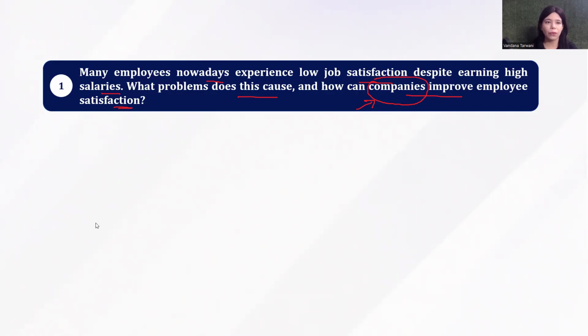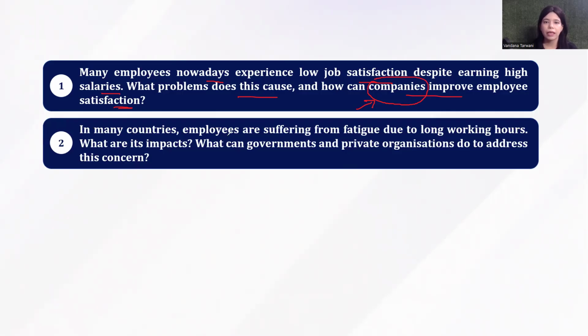Moving on to the next one over here, it says: in many countries, employees are suffering from fatigue due to long working hours. What are its impacts? What can governments and private organizations do to address this concern? What are its impacts means you need to talk about the results, that because of this fatigue, what are the results? And because you have a plural noun here, you need to talk about two results at least. And then coming to this question, it's asking for solutions, but one solution should be from government angle, another solution should be from private organization angle. So keep noticing these intricacies.